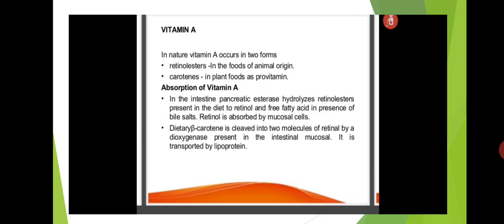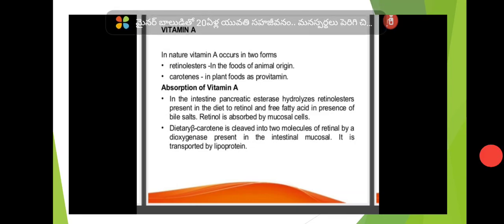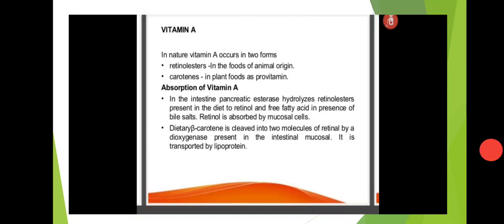Next, dietary beta carotene is cleaved into two molecules of retinol by a dioxygenase present in the intestinal mucosa, and it is transported by lipoprotein.